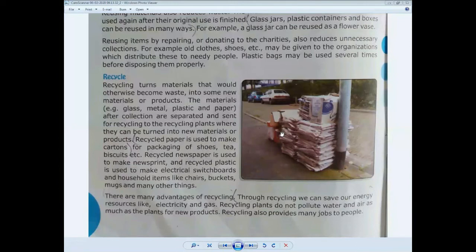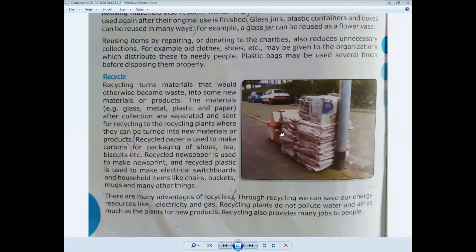As we have seen in our homes, we have different types of switchboards. They can be made from recycled material. And different types of household items like chairs, buckets, mugs, and many other things that we make from fresh materials.